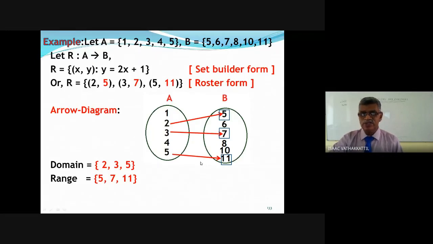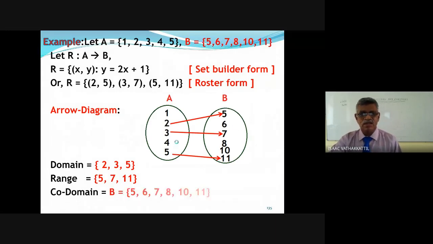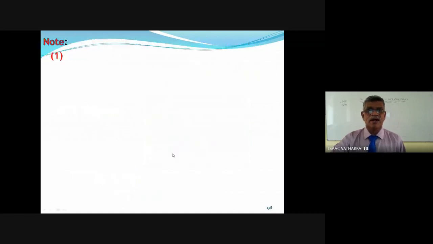Domain and range of a relation. Codomain B is no more important. What is B? 5, 6, 7, 8, 10, 11. There is nothing more. That is the codomain. Remember domain, range, and codomain. Understand it very clearly. Range will be a subset of the codomain. We know it very simply.